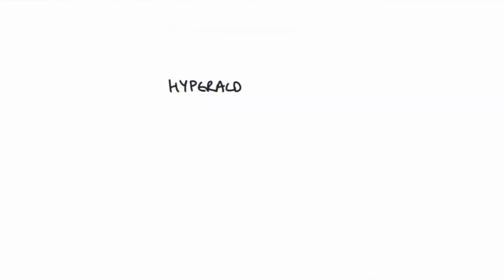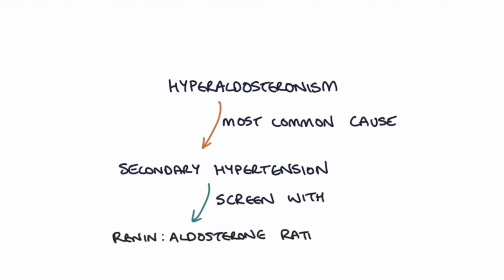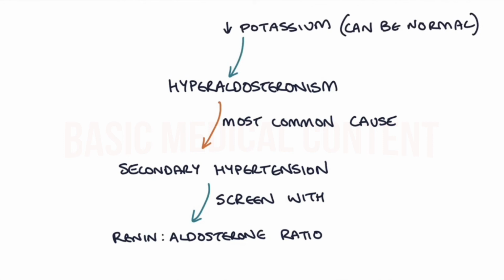Finally, hyperaldosteronism is worth remembering as it's the most common cause of secondary hypertension. So if you have a patient with high blood pressure that's not responding to normal treatment, consider screening them for hyperaldosteronism by doing a simple renin-aldosterone ratio blood test. And one clue that might prompt you to test for hyperaldosteronism is that there may be a low potassium level in the blood. However, be aware that potassium levels can still be normal in hyperaldosteronism, so it's worth testing if you have any suspicion.